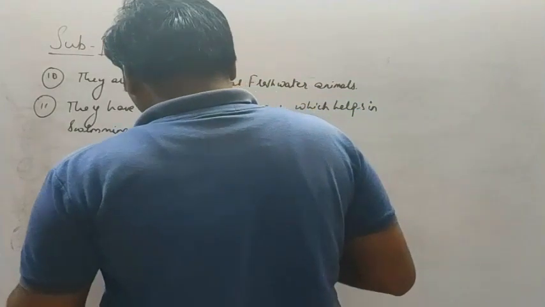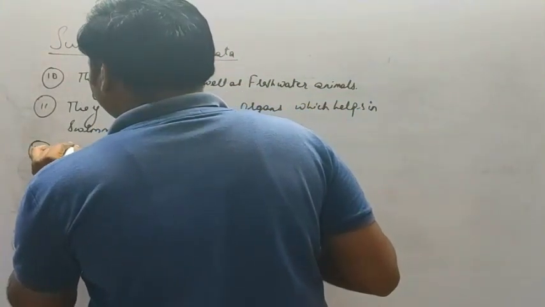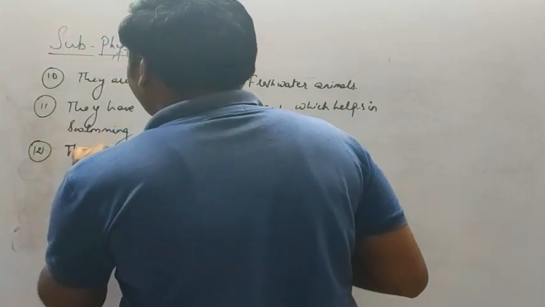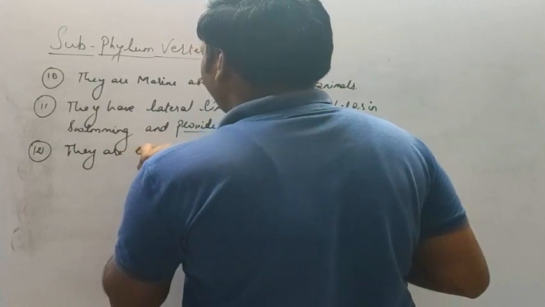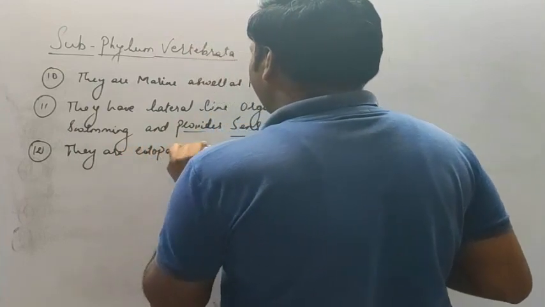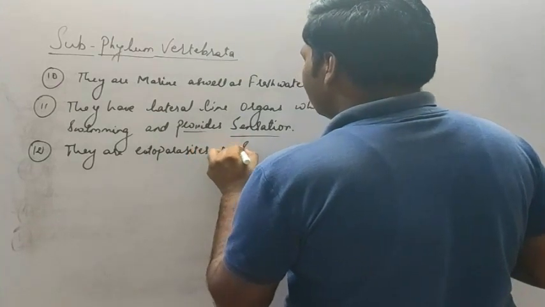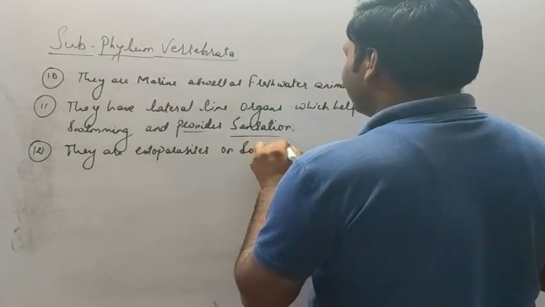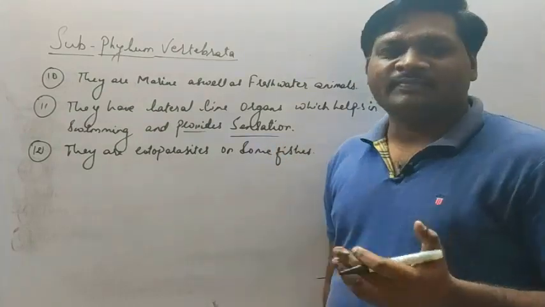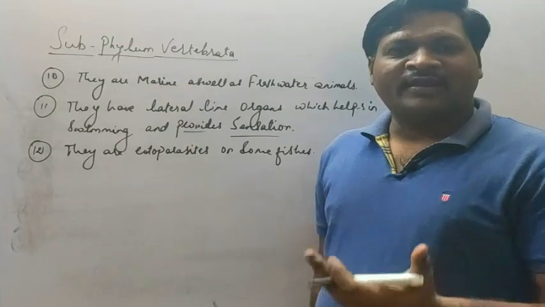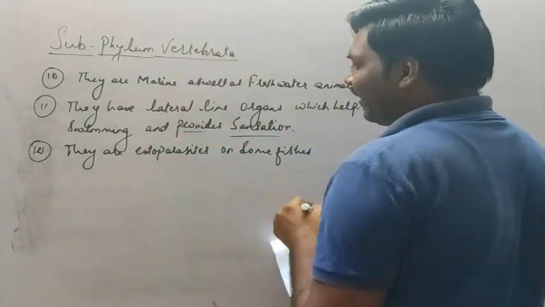The next, they are ectoparasites on some fishes. So they act as ectoparasites. Ectoparasite means parasites which feed on the surface of other animals. So they act as ectoparasites.